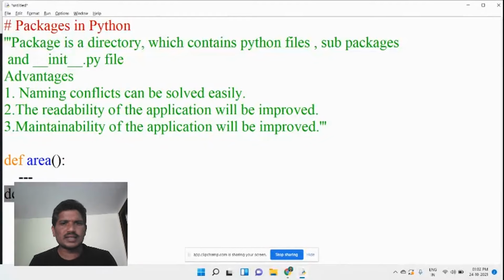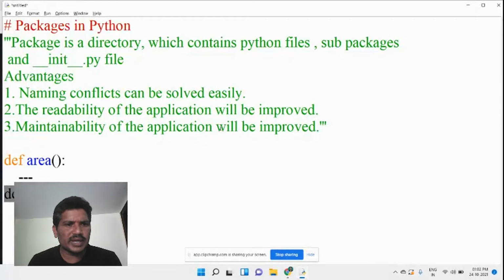Got my point? The other advantage is that the readability of the application will be improved. Then maintainability of the application will also be improved. The main purpose of the package is to avoid name conflicts. And why do we use the package concept? The first advantage, as we already saw, is to resolve name conflicts. Another one is that a group of related code, related files, you should put in one package. That is the purpose we use the package concept in Python.